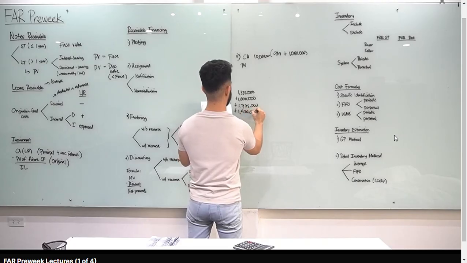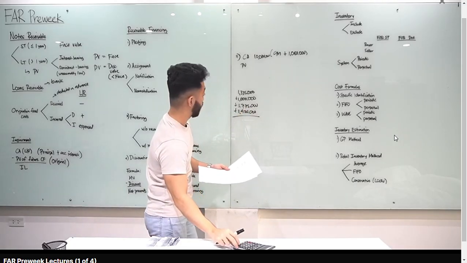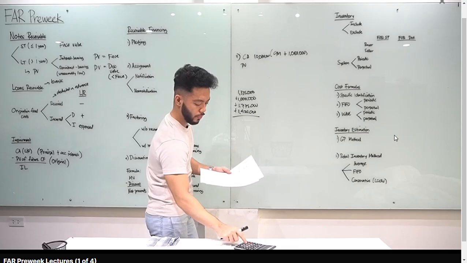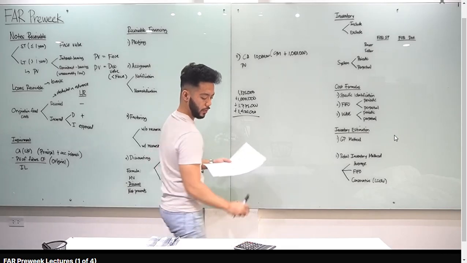So add natin yan, lahat. 1,335,000 plus 1.6 million plus 1,775,000 plus 1,920,000, you get 6,630,000.